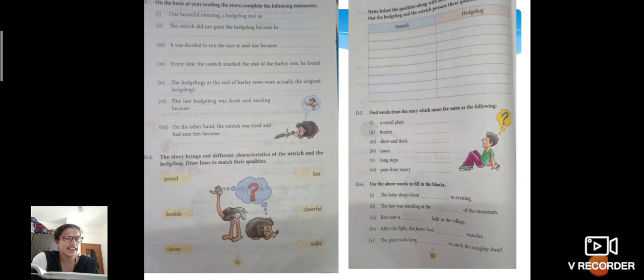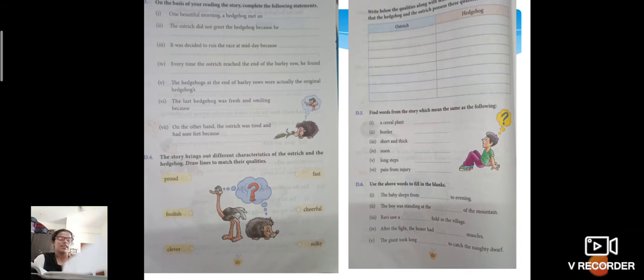Who was very fast actually? Who was fast, children? Yes, the ostrich was fast, right? Not the hedgehog. And cheerful? Yes, the hedgehog was cheerful. And sulky. Like, I can't run. When you become so weak, it's called sulkiness, right? It is the ostrich, right?